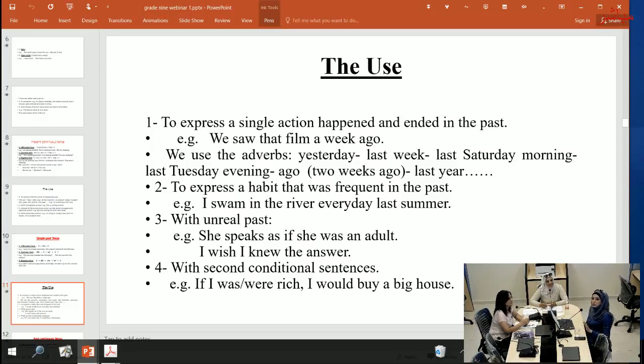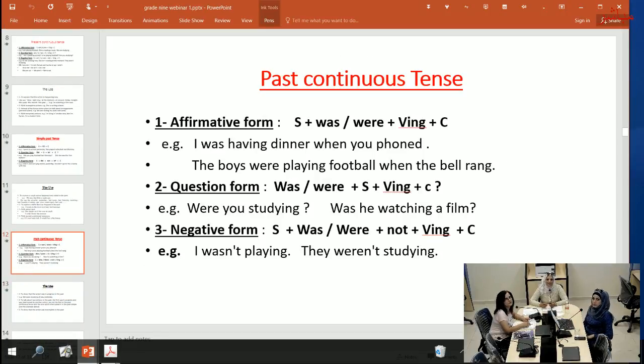Number four, with second conditional sentences. In conditional sentences, we have three types, and here we use the second type. For example, if I was, or if I were, rich, I would buy a big house. And this is unreal.